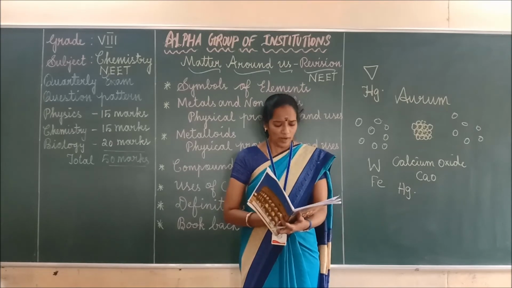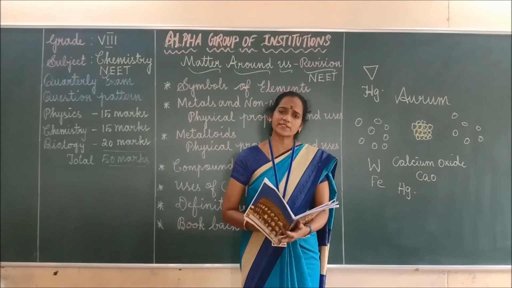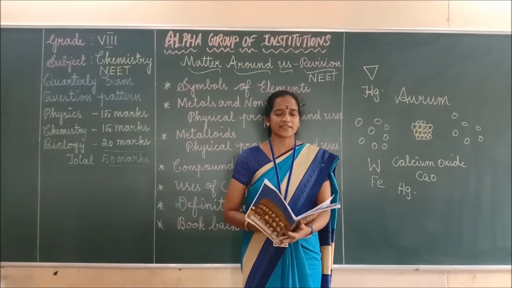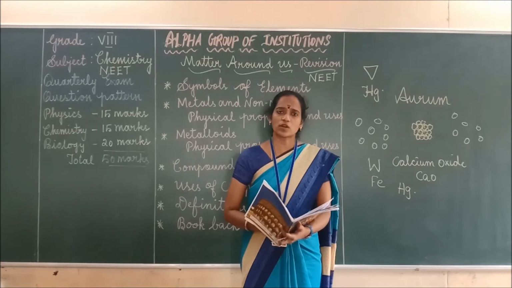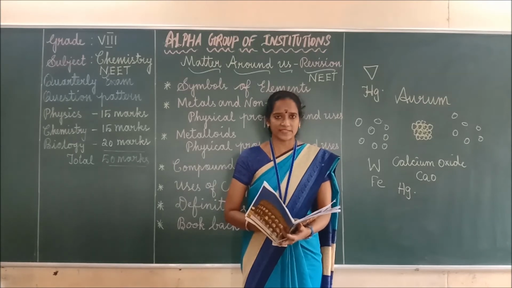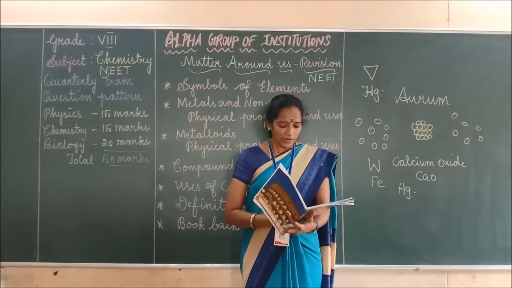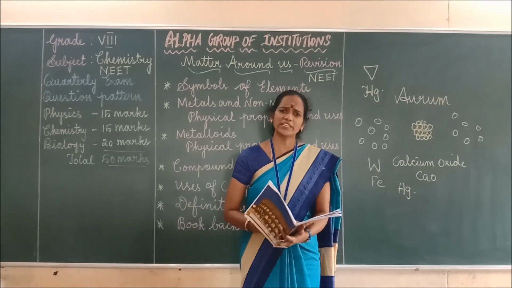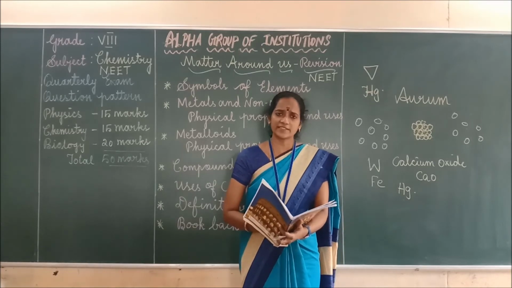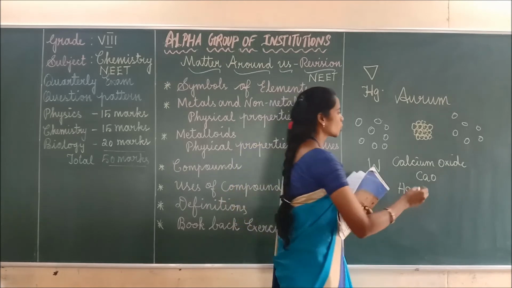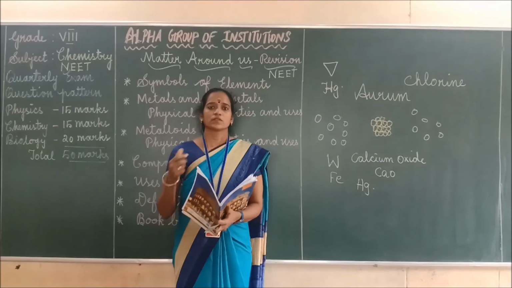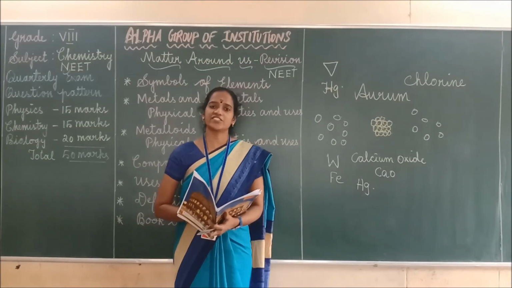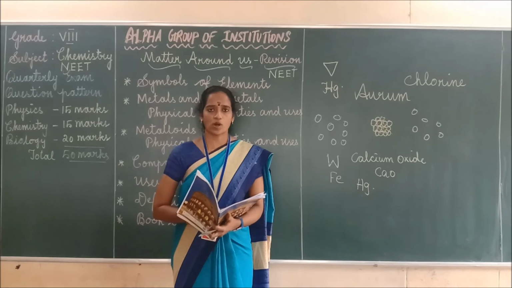Okay. So next one, the other name of caustic soda. What's the other name of caustic soda? It is nothing but sodium hydroxide. Okay. Then caustic potash means what? Potassium hydroxide, KOH. Sodium hydroxide, what's the formula? NaOH. Okay. So next one, dash is used as a bleaching agent and also in sterilizing water. It is nothing but chlorine. Chlorine is used as a bleaching agent as well as in sterilizing water, right?